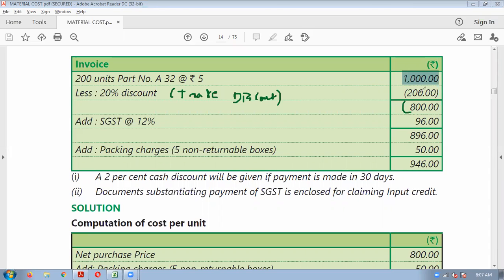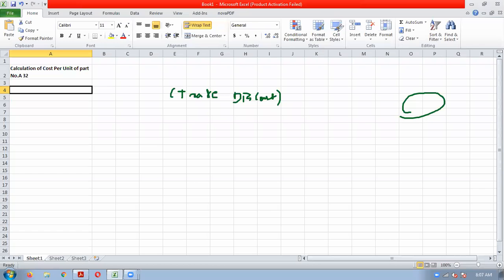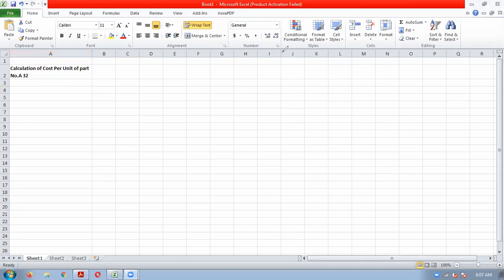So the net purchase price will be 800. Net purchase price is 800.